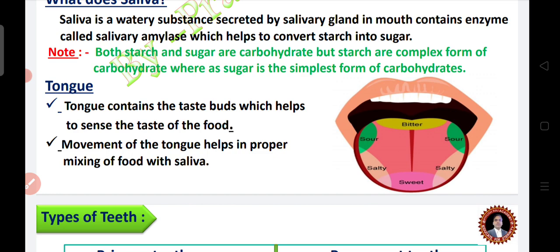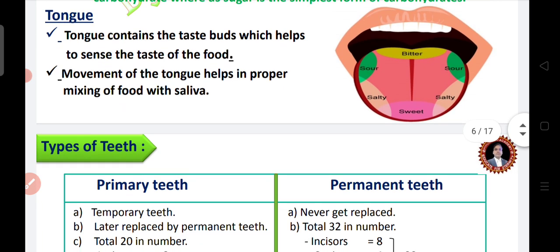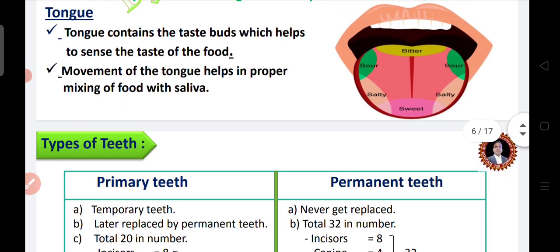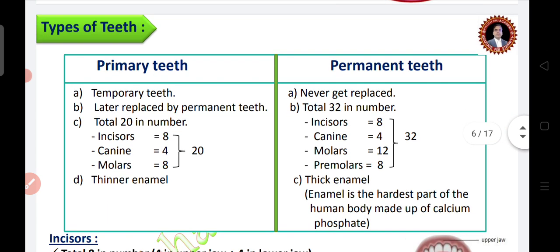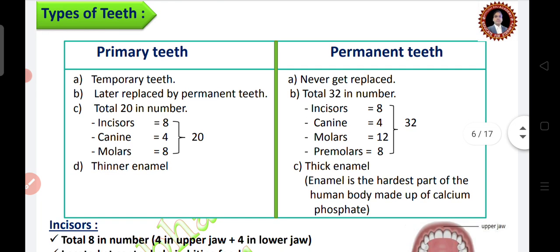Next, what does the tongue do? Tongue contains the taste buds, which help to sense the taste of the food. And the second role of the tongue is that movement of the tongue helps in proper mixing of the food with saliva. How many types of teeth? There are two types of teeth, primary teeth and permanent teeth.